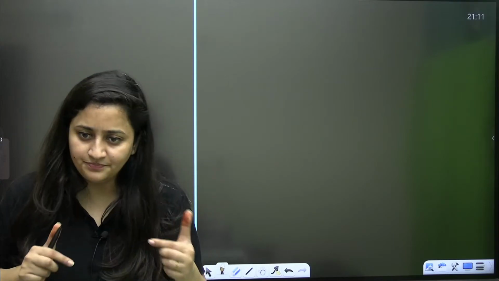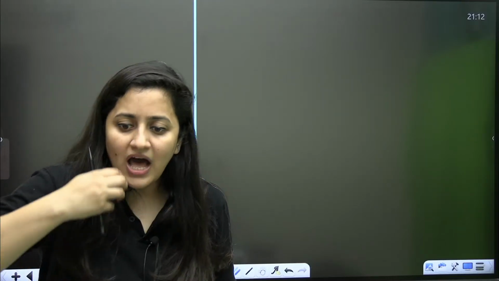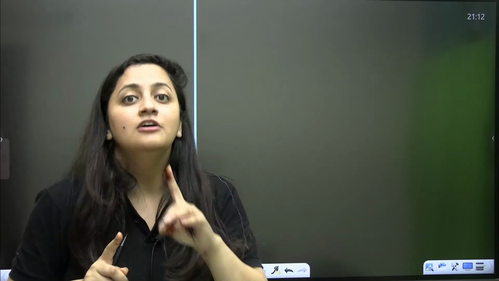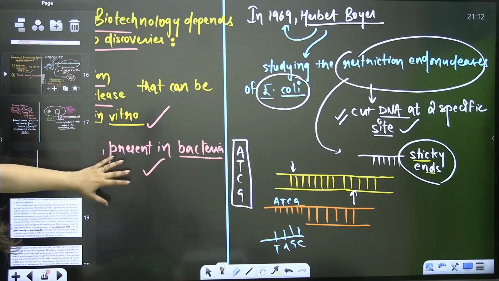Okay, so basically Cohen and Herbert Boyer combined their discoveries, and they inserted the desired DNA segment into the mother one. Clear? And after it, obviously they were conducting the experiments, so after it, they basically formed the first recombinant DNA, and that's what we need to discuss. But before that, we need to discuss something else. So this part clear?